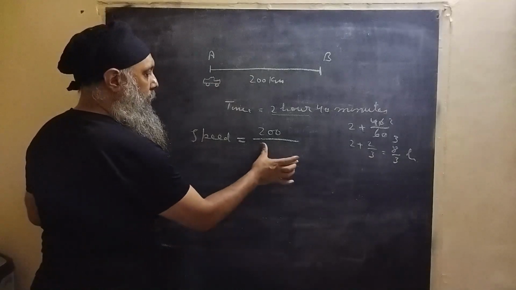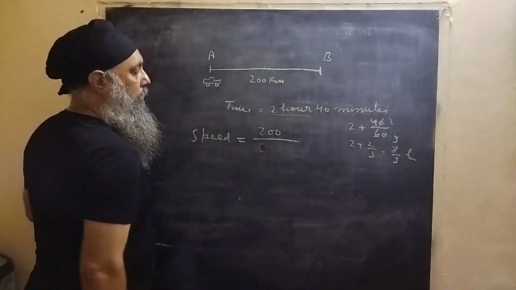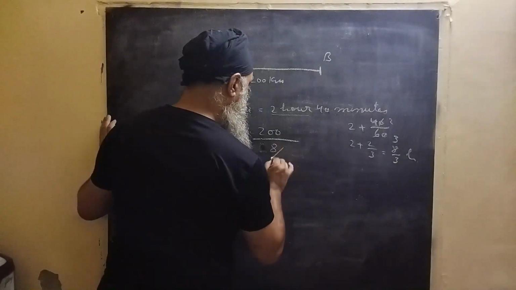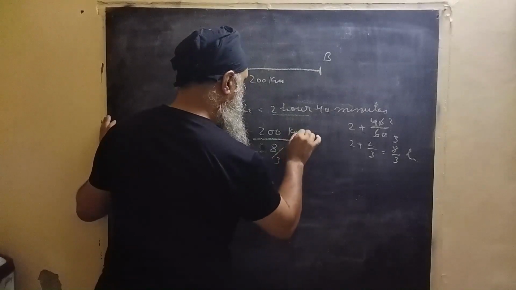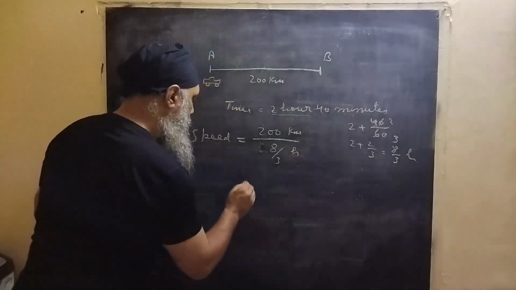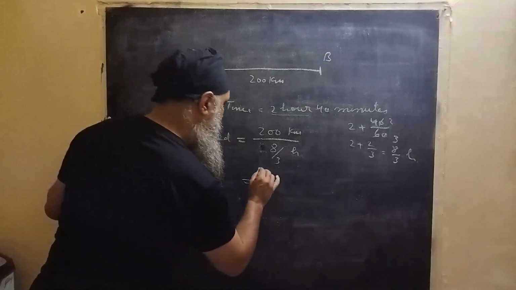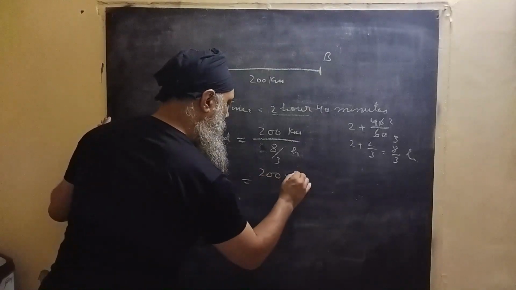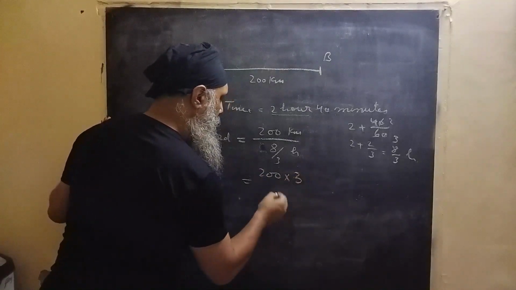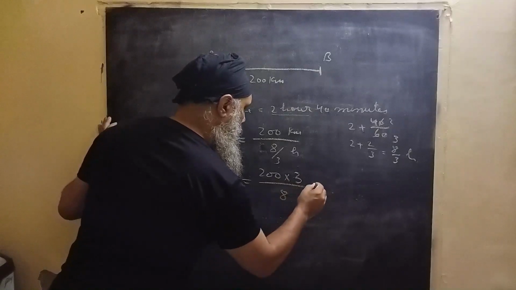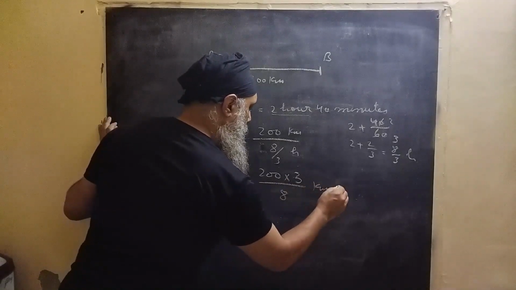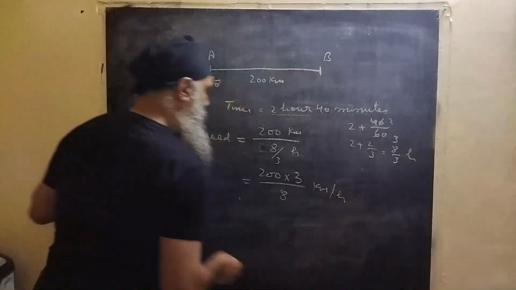So this will become 200 over 8 over 3, where this is in kilometers and this is in hours. So this is 200 into 3 over 8, in kilometers per hour.